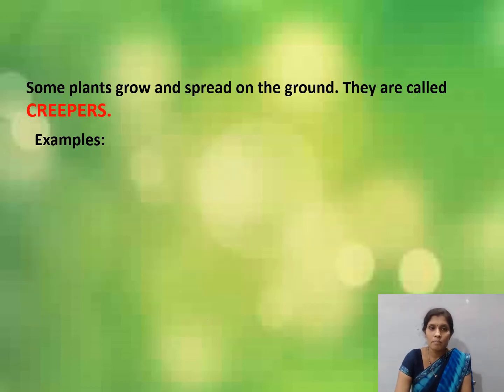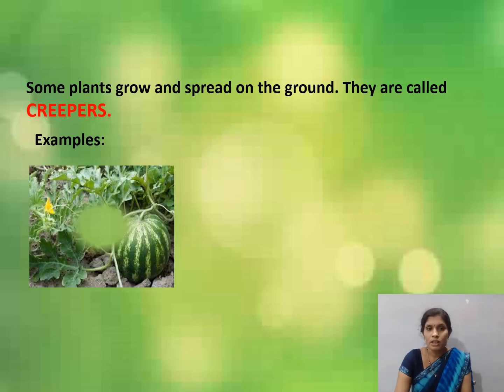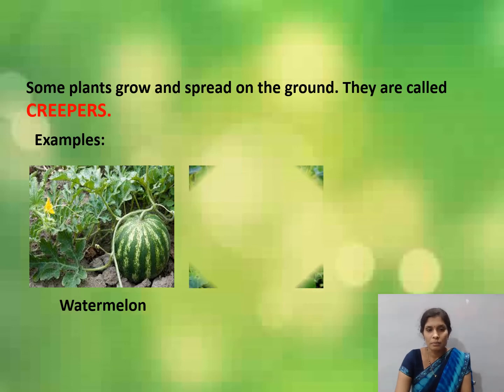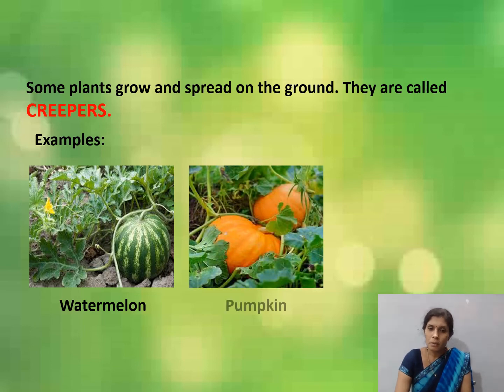Next, some plants grow and spread on the ground. They are called creepers. For example, watermelon, pumpkin. These are the examples of creepers.